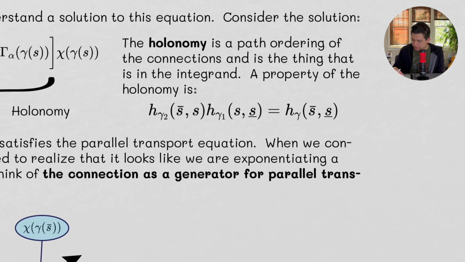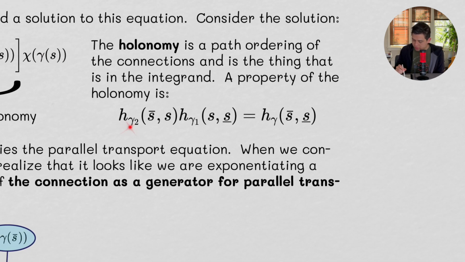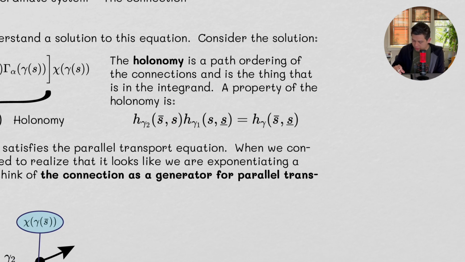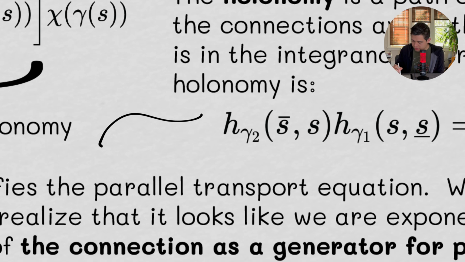And a unique property of the holonomy is that if we take a coordinate system from the initial point to some arbitrary point on the curve and multiply it by the holonomy from here to here, right? So the picture that we're looking at is something that looks like this. Here's our curve, here's S, here's the other one, and then here's S, and here's gamma 1, and here's gamma 2.